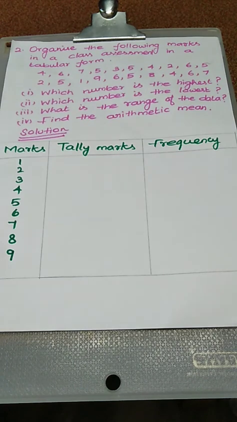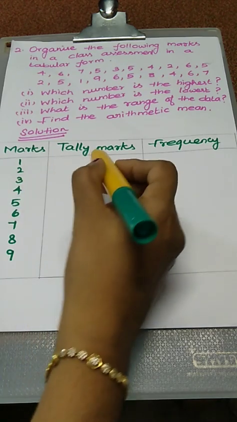Okay. Tally marks. First, we have to count how many 1 value is given. Suppose only 1 value is given, we have to draw 1 line. Suppose 2 values are given, we have to draw 2 lines. Up to 4 values, we can easily draw 1, 2, 3, 4. Suppose 5 values are given, we have to draw only 4 lines, and the 5th line is a crossing line only. Okay. First, we have to arrange the number 1. Tally marks we are going to draw now.